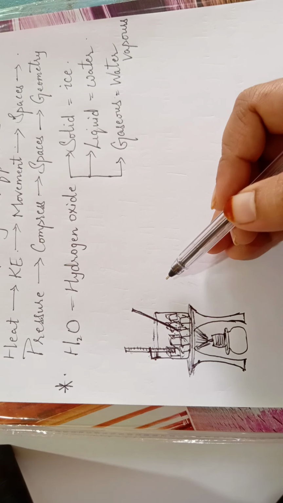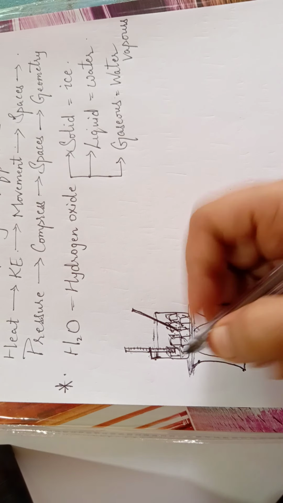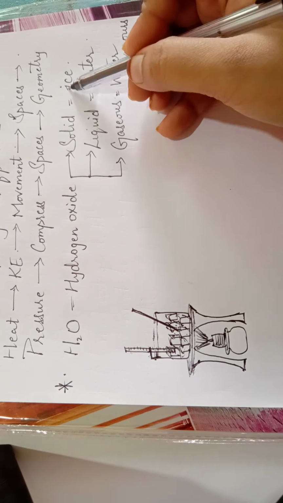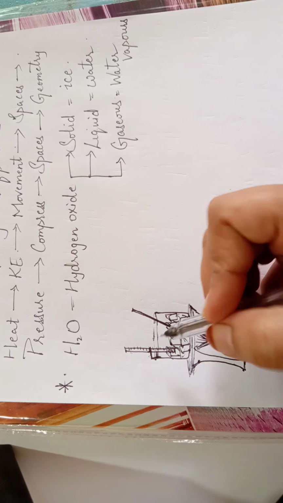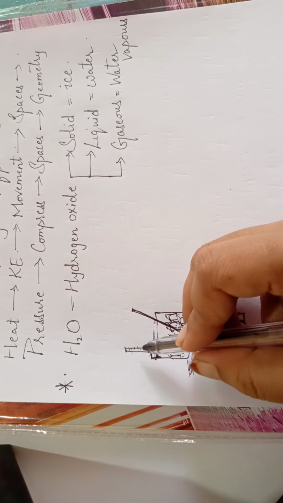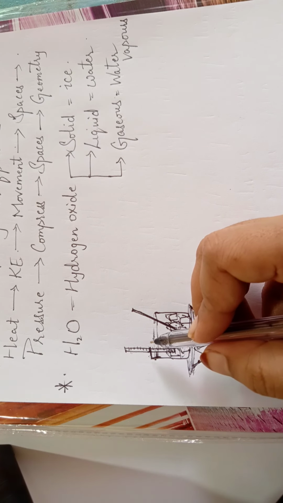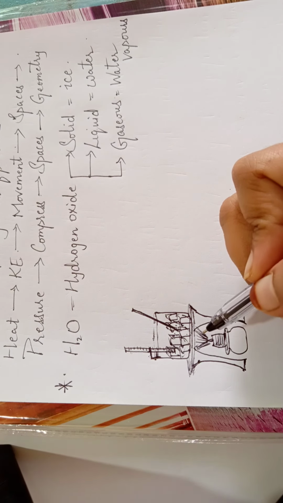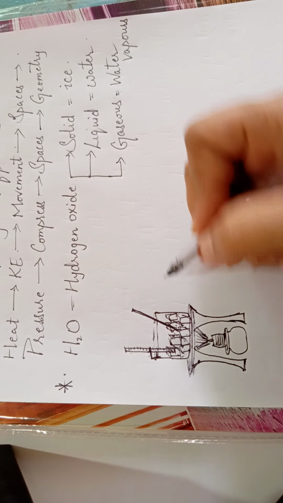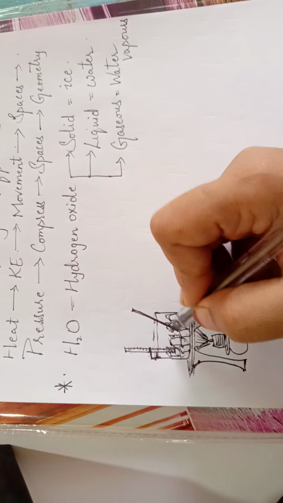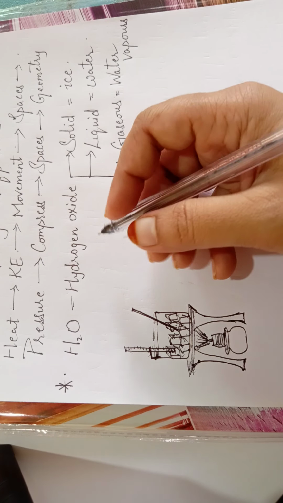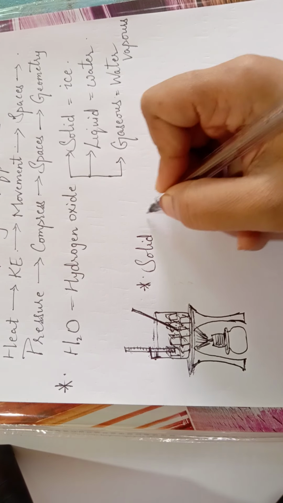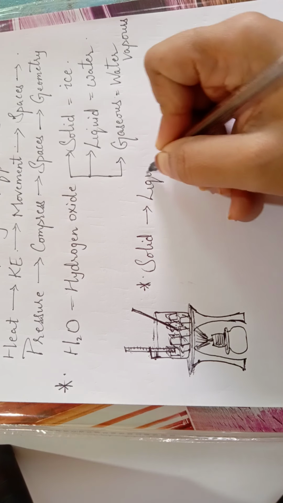And while getting converted into the liquid form, you will observe that once the melting process, the conversion of the solid ice into water, has started, there will not be any rise in the temperature here. You will not find a rise in the temperature. There will be no increment in the readings of the thermometer. Why is it so? What is happening? We'll see here. First, let us note the process that is observed here, wherein a solid substance is getting converted into liquid substance.